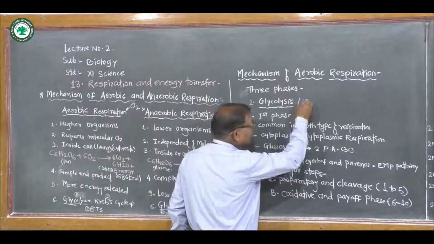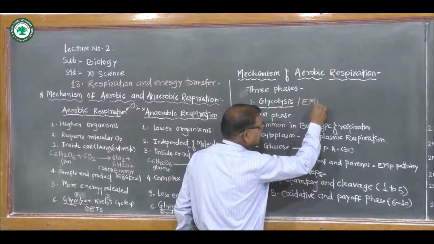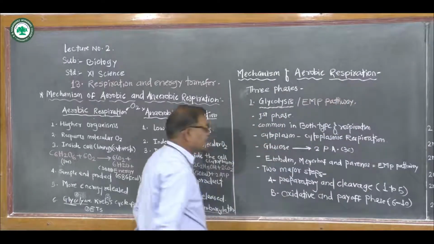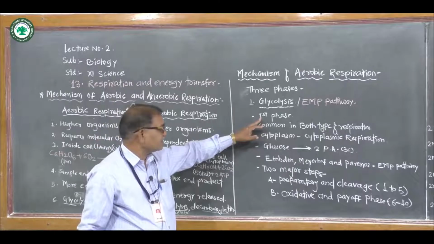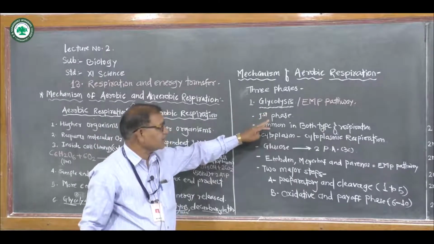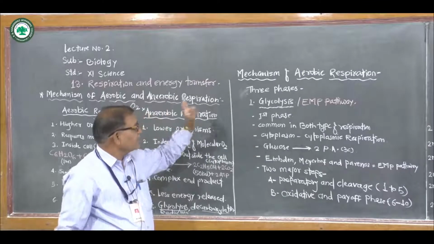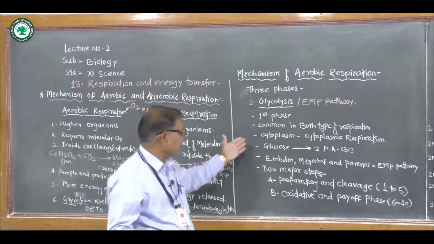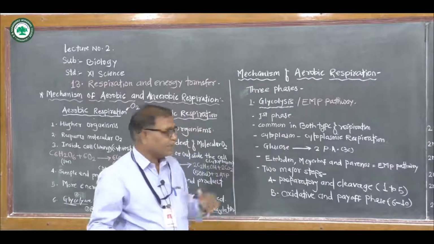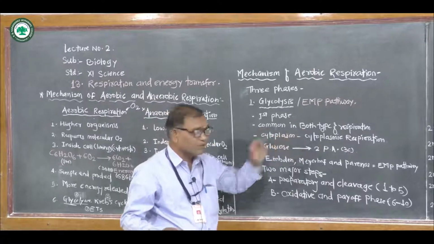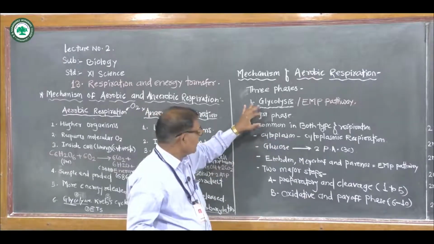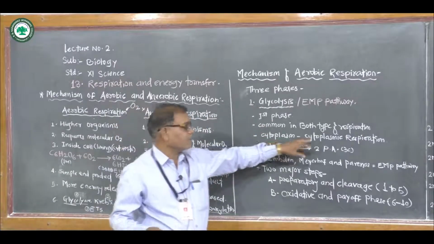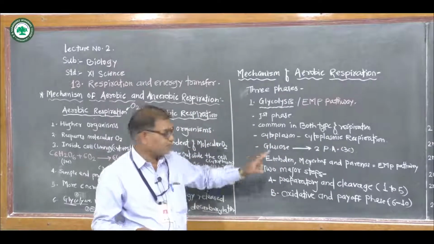These are also called the EMP pathway, or glycolysis. This glycolysis is the first phase or first step in the mechanism of aerobic respiration. It takes place in both types of respiration, aerobic as well as anaerobic. Hence glycolysis is a common step in both types of respiration. Because glycolysis takes place in the cytoplasm, this respiration is also called cytoplasmic respiration.